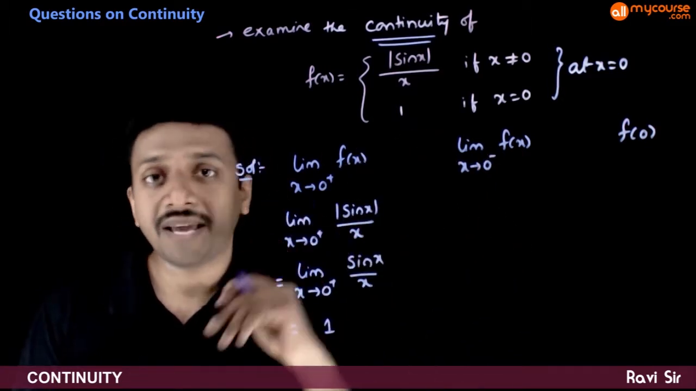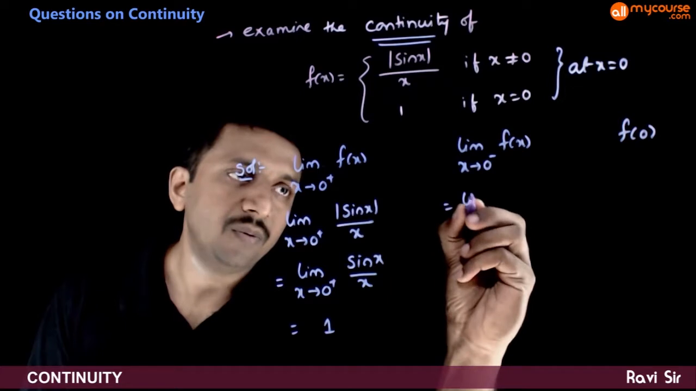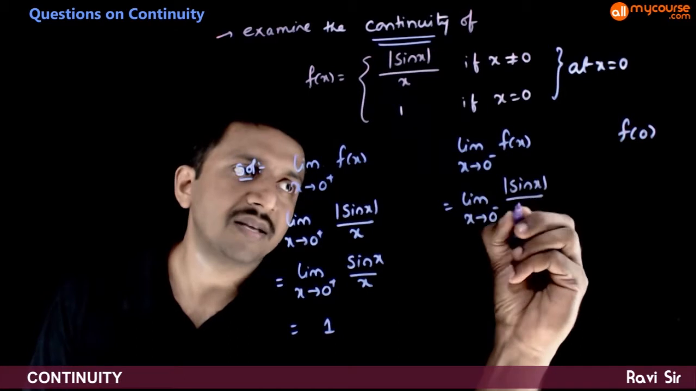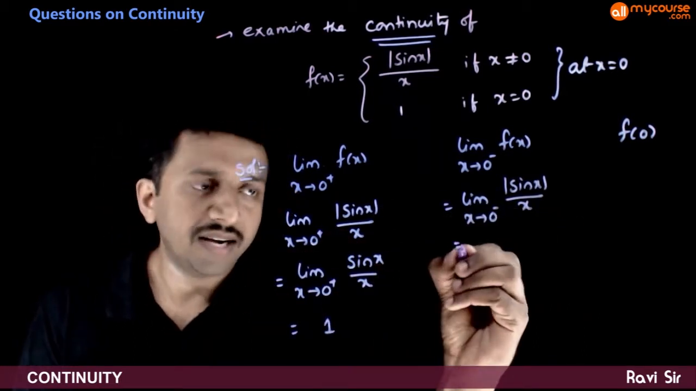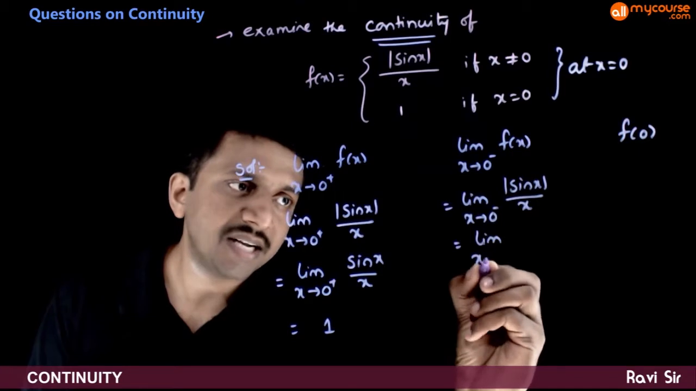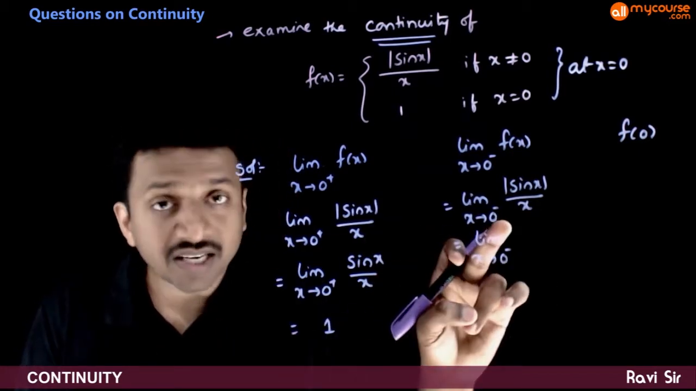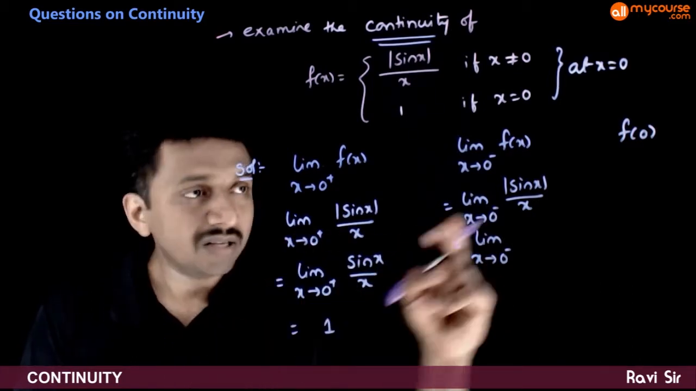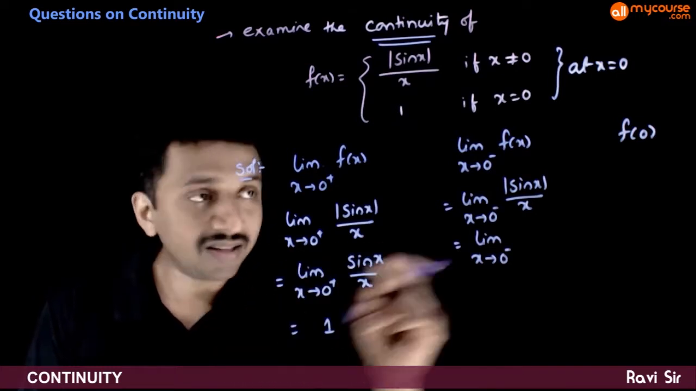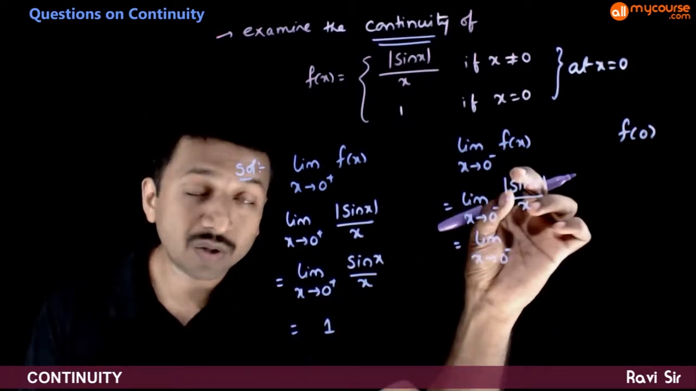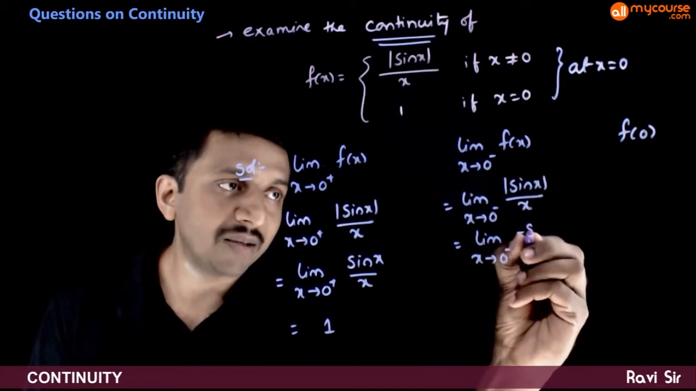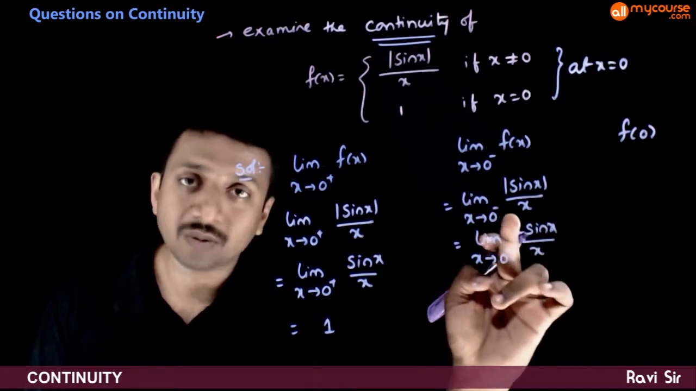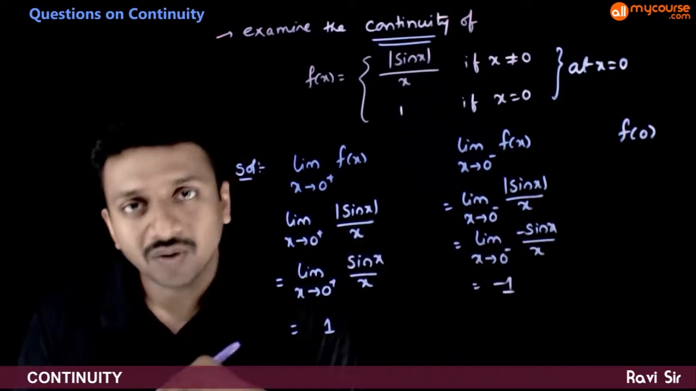Next, limit x tends to 0 minus f of x is equal to limit x tends to 0 minus of mod sin x by x. As x tends to 0 minus, x is in the negative neighborhood of 0. So x is in the fourth quadrant, the angle x is in the fourth quadrant, so sin x is negative. So mod sin x is nothing but minus sin x by x. Sin x by x tends to 1, so minus sin x by x tends to minus 1.